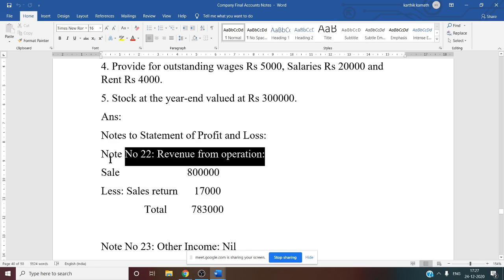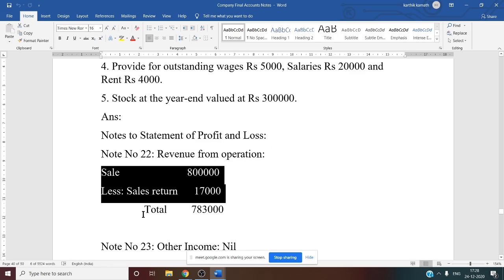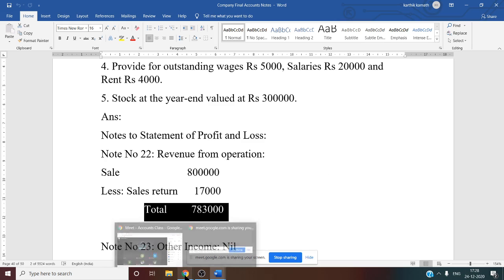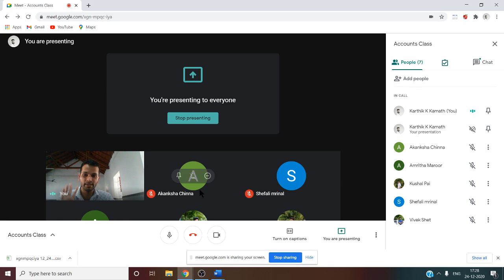Note number 22 is the revenue from operations. In this question, as we have already discussed, the sales information is given on the credit side of the trial balance. Sales return is given on the debit side of the trial balance. So you have to consider both under 22. Sales value is 8 lakh. From that you have to deduct the sales return, that is 17,000. So the final sale or net sale is 7,83,000. Note number 22 is over. Next thing, note number 23, other income.